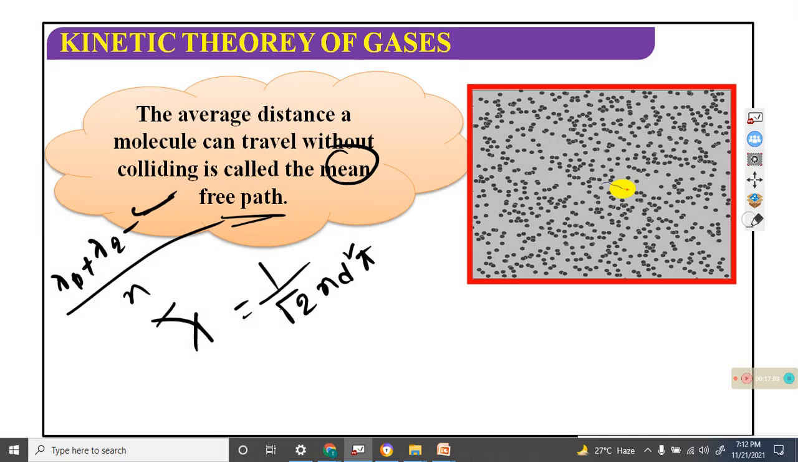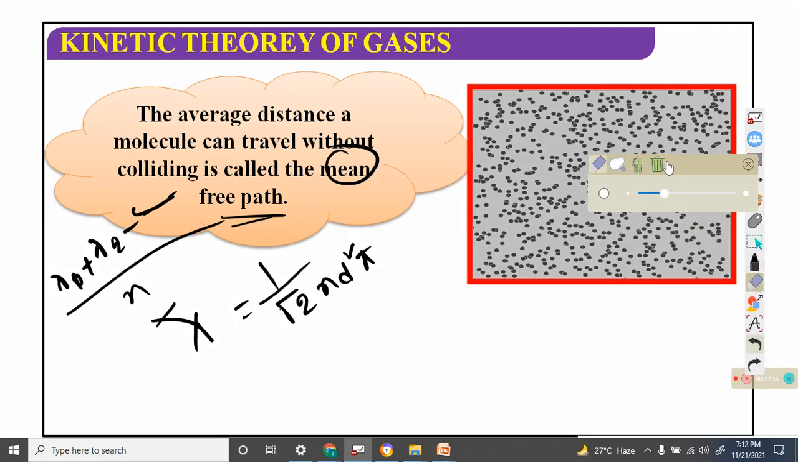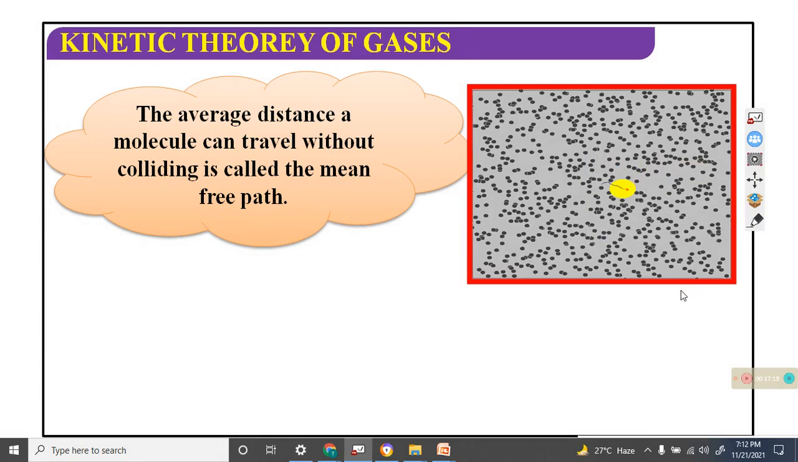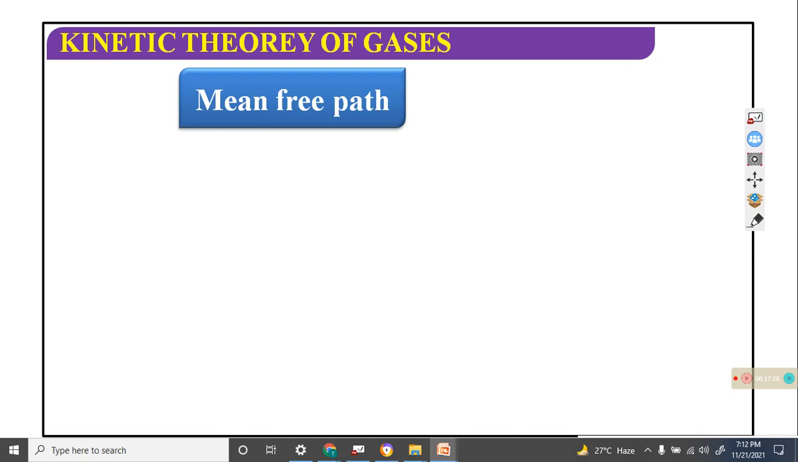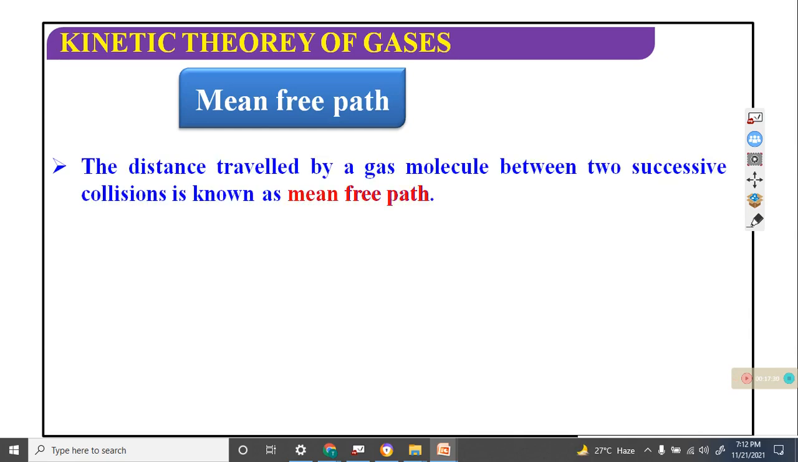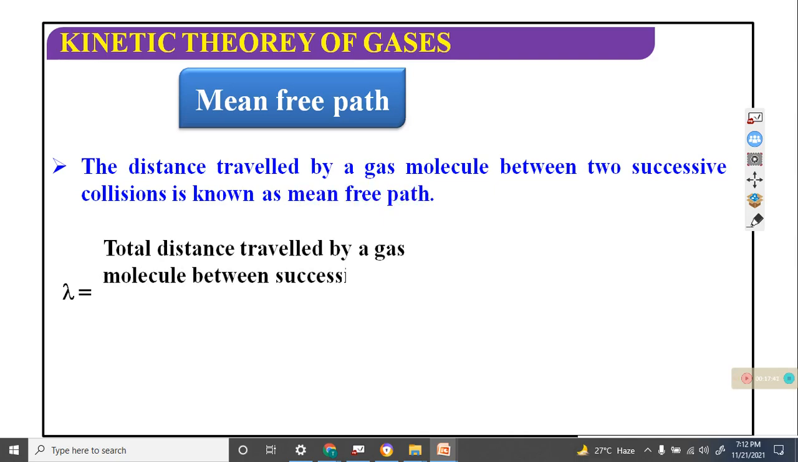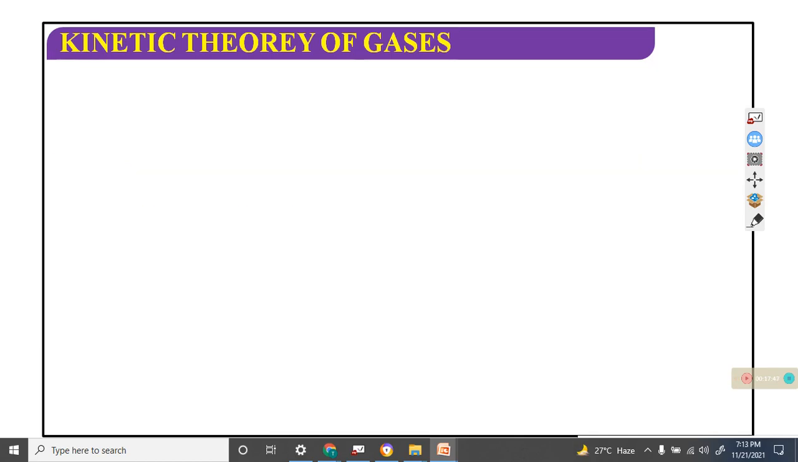Next one. Mean free path. The distance traveled by a gaseous molecule between two successive collisions is called the mean free path. This is lambda equals the total distance traveled by the gas molecules between two successive collisions divided by the total number of collisions.